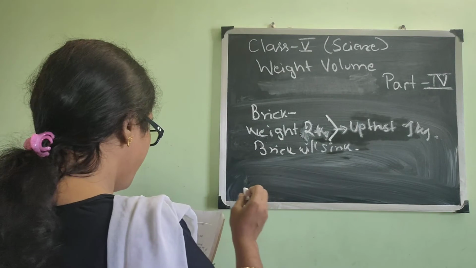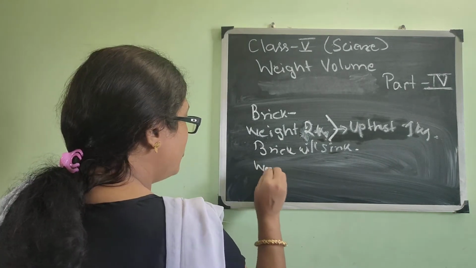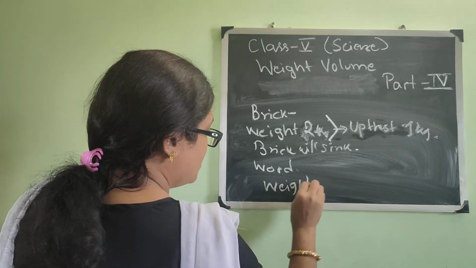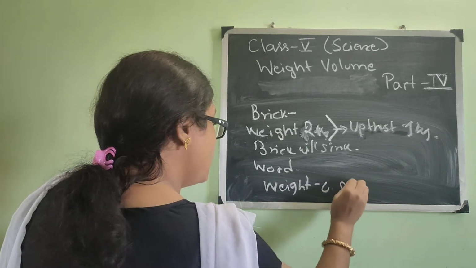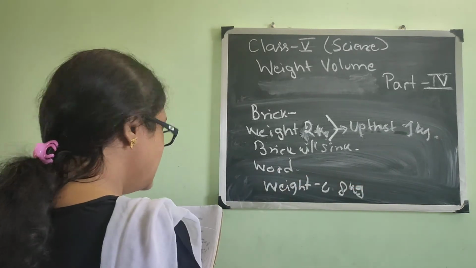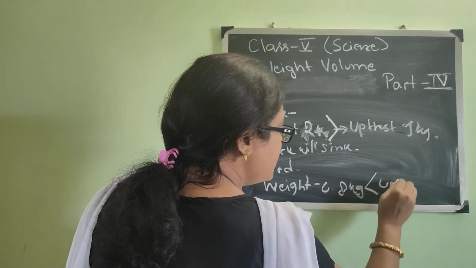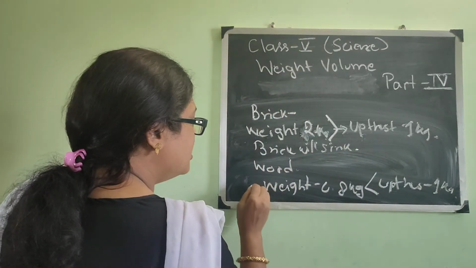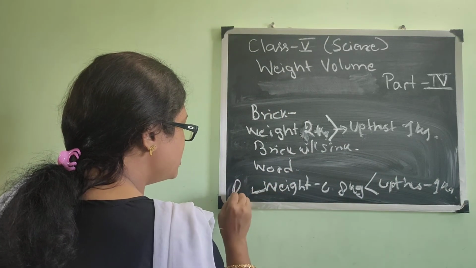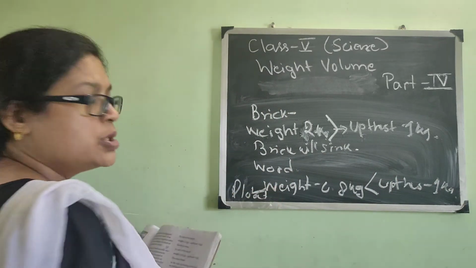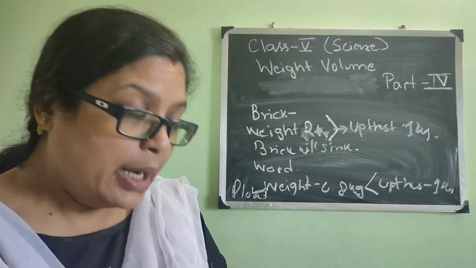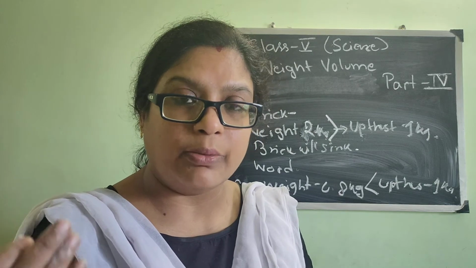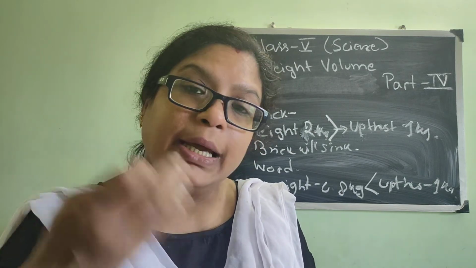Again, in case of wood, what is happening? The weight is 0.08 kg, which is less than the upthrust. The upthrust is 1 kg, and that's why the wood will float. So that is the main principle: if the weight is more than the upthrust, it will sink.